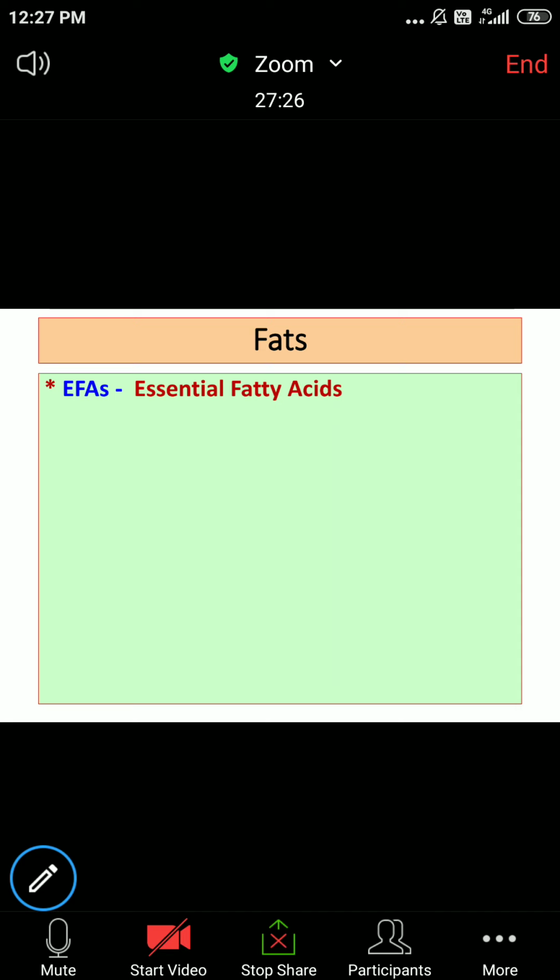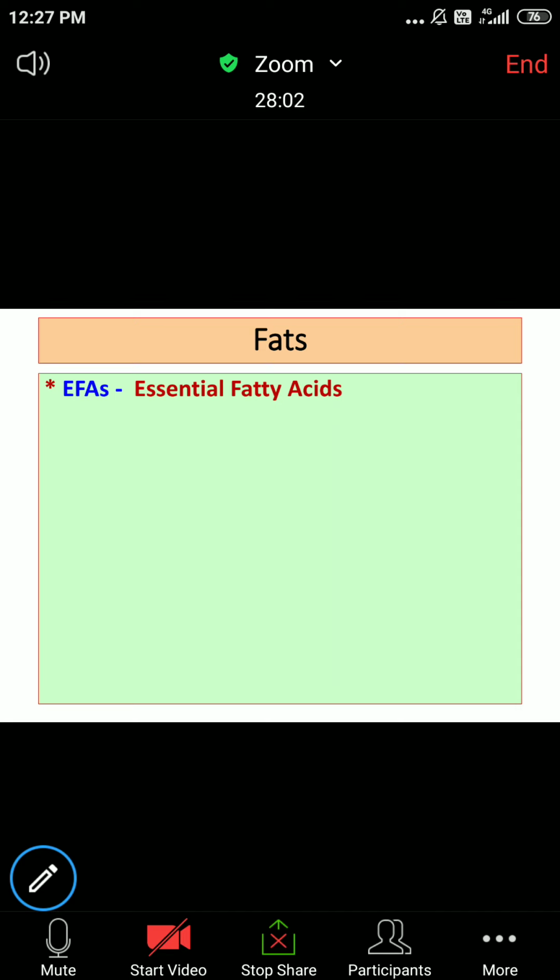As far as essential fatty acids is concerned, it is related with the synthesis. Those fatty acids which are not synthesized in our body and that must be taken from the outside food, we are going to call such fatty acids as essential fatty acids. Our body won't be able to synthesize these fatty acids, and hence they must be supplied from the diet. So these are called essential fatty acids.